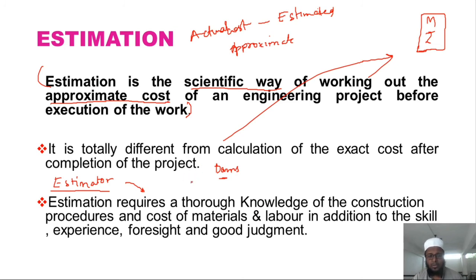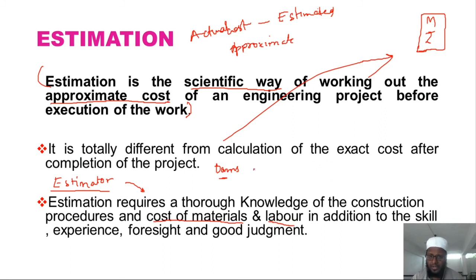If he doesn't know the entire procedure and construction procedure of that particular project, then it may lead to different consequences in the execution of the project. So the estimator should have thorough knowledge of that particular project. He should know the cost of the material, he should know the cost of the labor, in addition to skill, experience and foresight.